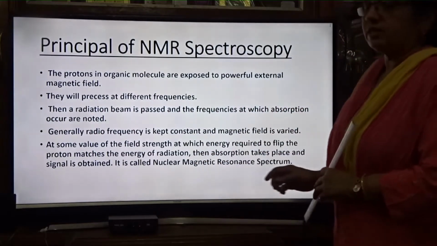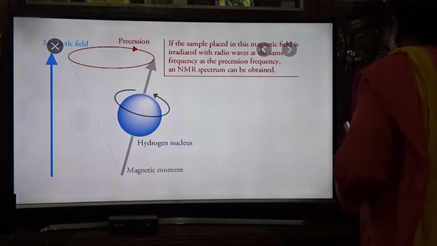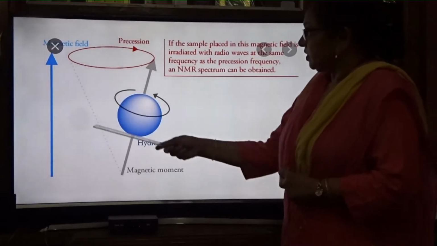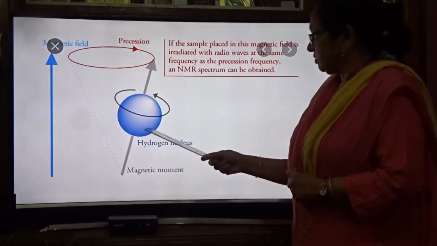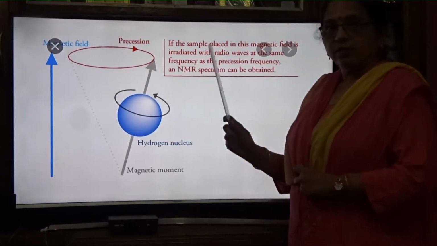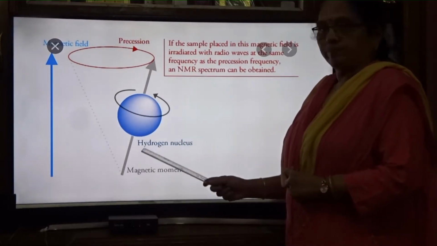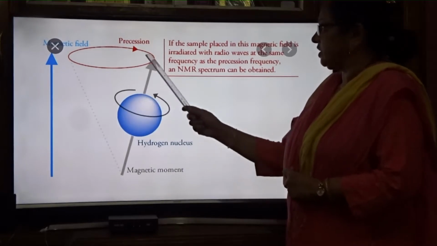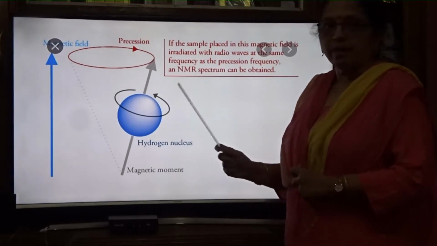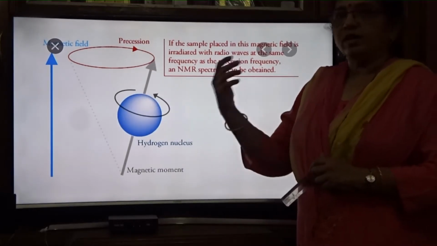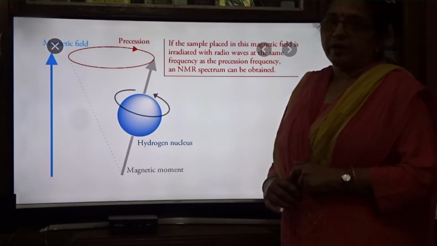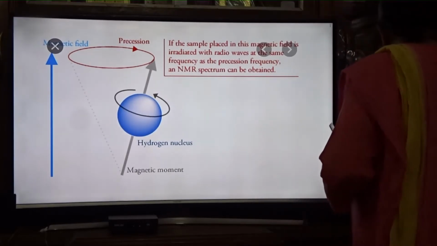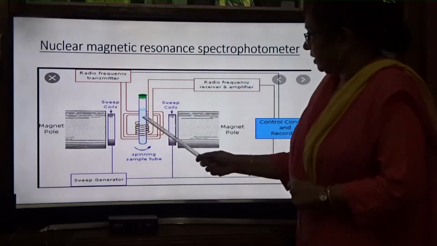So here, this is the magnetic field, and the hydrogen nucleus is precessing, meaning it is rotating and a magnetic moment is generated. This is the precession, and when absorption takes place you get the NMR spectrum. Here the sample is kept.